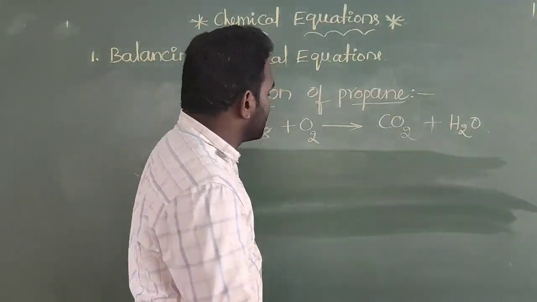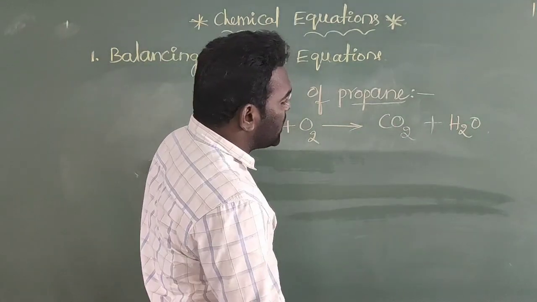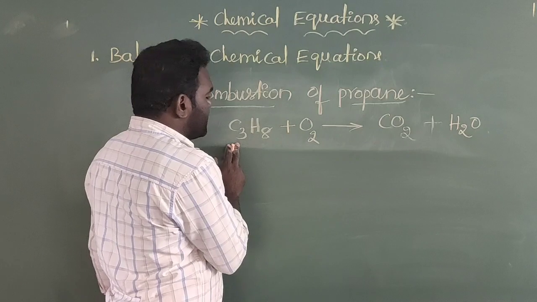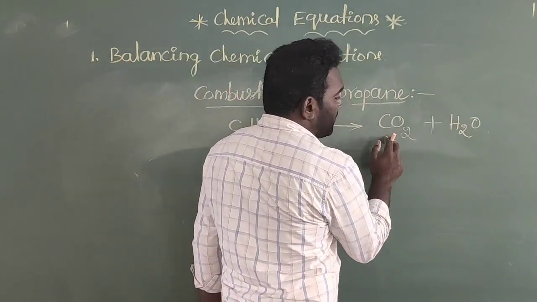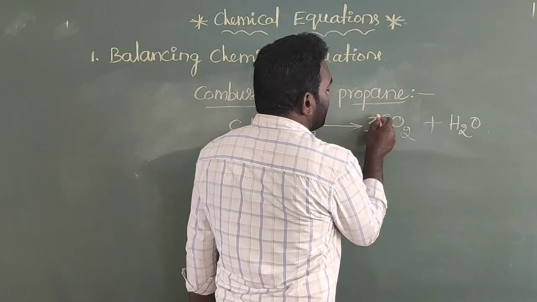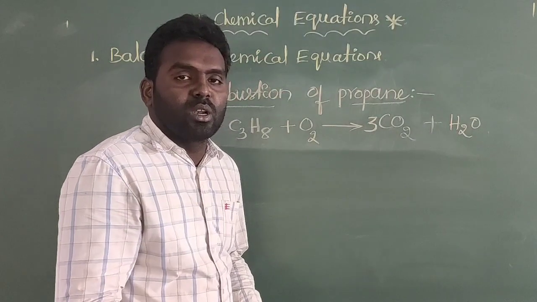So this is C3H8 plus O2, which gives rise to CO2 plus H2O. Here you will see how many carbon atoms are there on the reactant side: 3. How many carbon atoms are there on the product side: 1. So it is better to multiply this 1 with 3. Here this 3 is called a coefficient, a suitable coefficient.